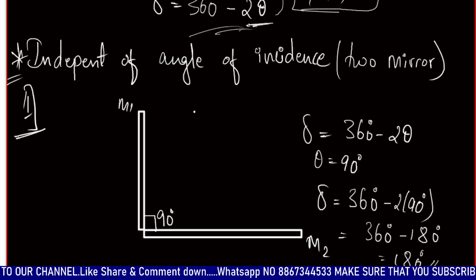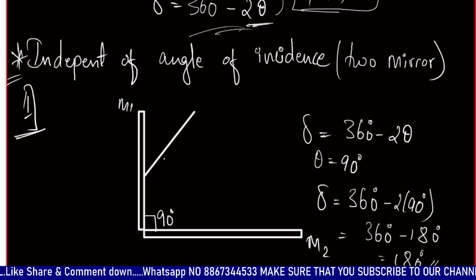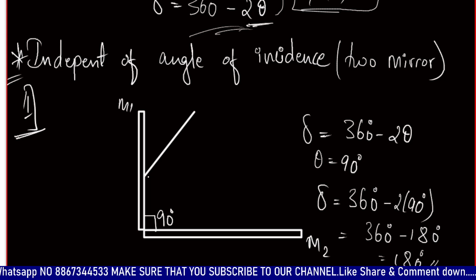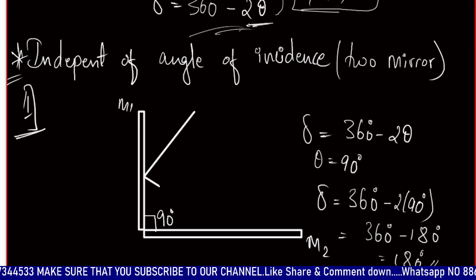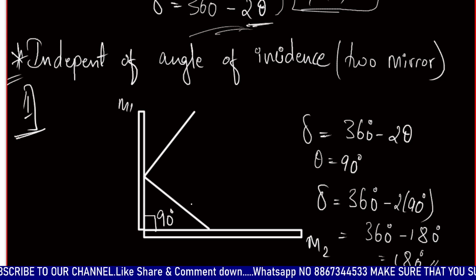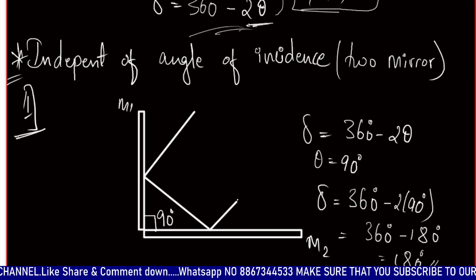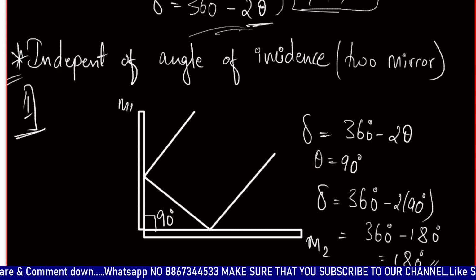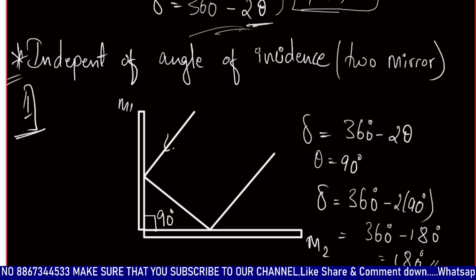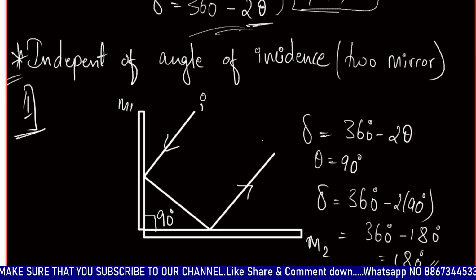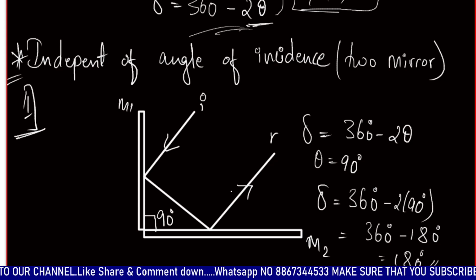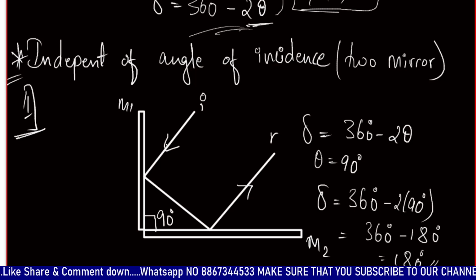Okay, let's consider, so this is the incident ray. How does it reflect over here at some angle, since angle of incidence is equal to angle of reflection? And how does it reflect back again, somewhat like this, right? So this is the incident ray, and this is the reflected back ray. So what we find out over here is the deviation is 180 degrees, and in ray diagrams both are parallel.